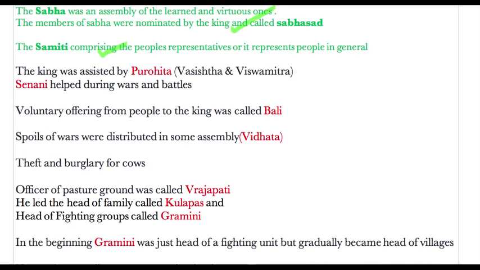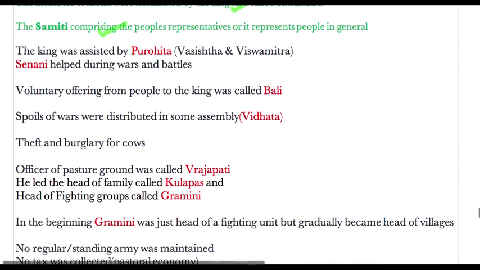Then the king was assisted by Purohit. Purohit had a big role to play. He assisted the king in different yajnas and even in wars. So two of the Purohits have been mentioned in Rig Veda, who were Vasishtha and Vishwamitra. Then Senani also played an important role during wars and battles.